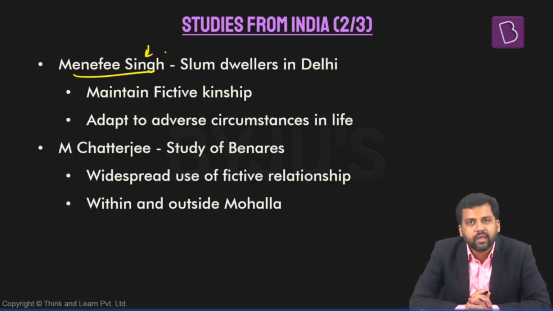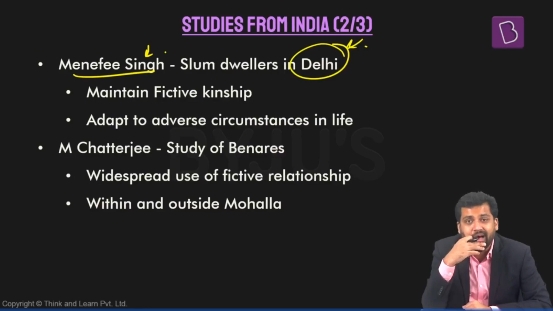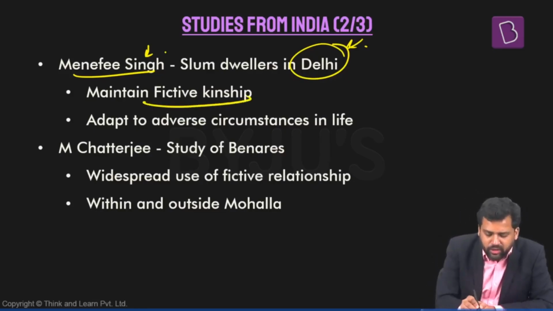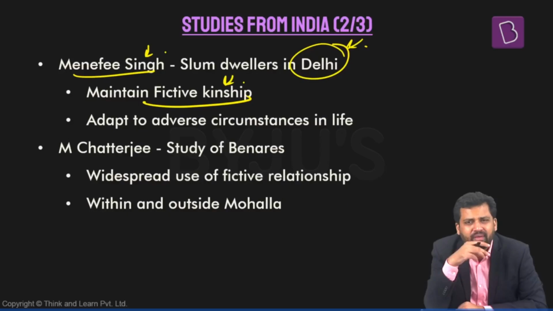Another study, by Menefee Singh, is among slum dwellers in Delhi. Slums mean urban areas. You would expect that in urban areas, in slums, you will have nuclear families, and those who are staying here will be migrants. Their family will be back home in the villages maybe. So their kinship ties with people back home would have become weaker. Menefee Singh finds a very interesting trend. Among the slum dwellers, there is what is referred to as fictive kinship. Those who are staying in the slums face very harsh circumstances, a difficult life.